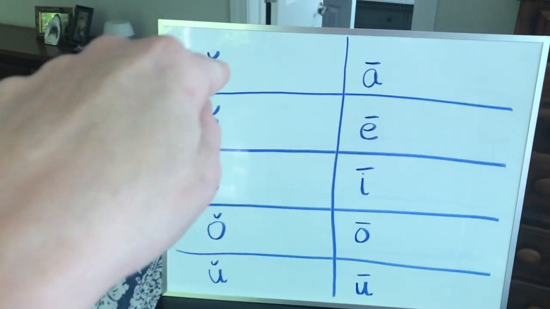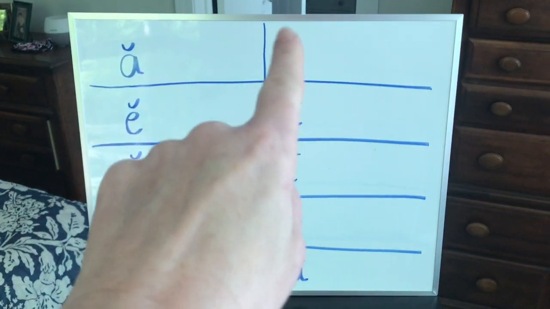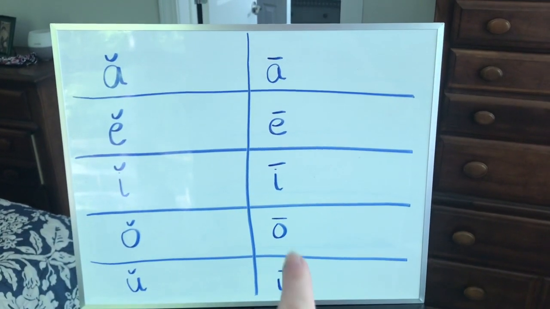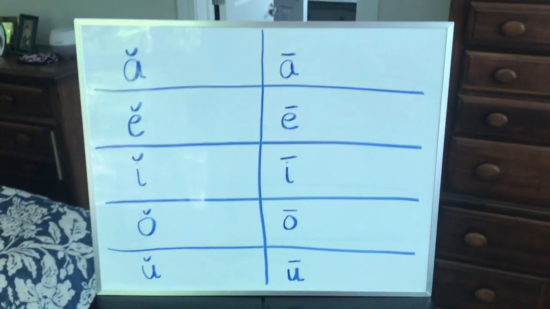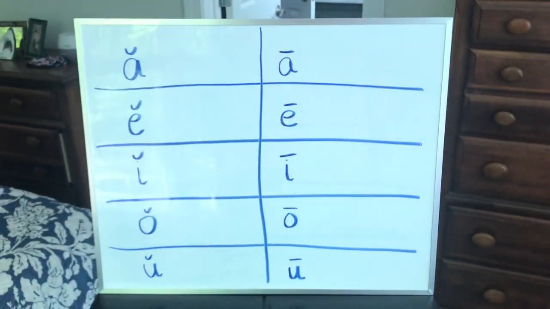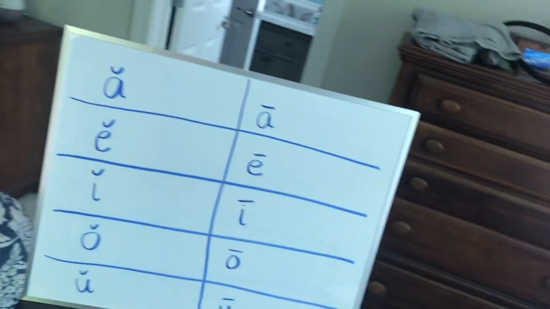The short ones we have almost like a little tiny U on top of it to say that they are short. So A makes ah, E, I, O, oo. Remember? It doesn't make the U sound, it makes oo. A, E, I, O, oo. They say their own name. Okay? Do you remember our song? We'll sing that in just a little bit. The apples and bananas one?